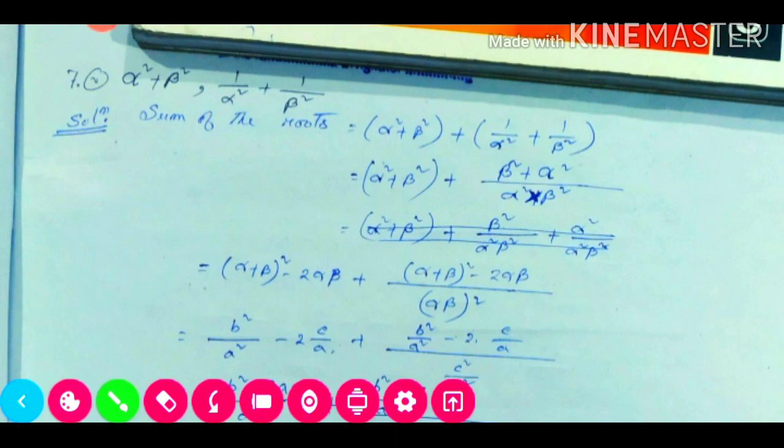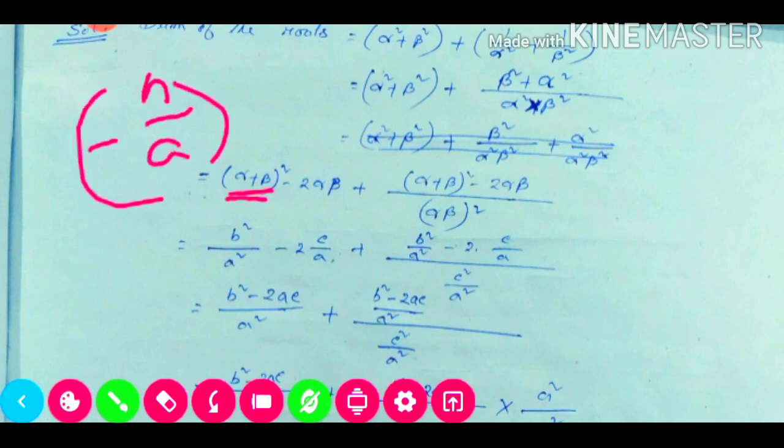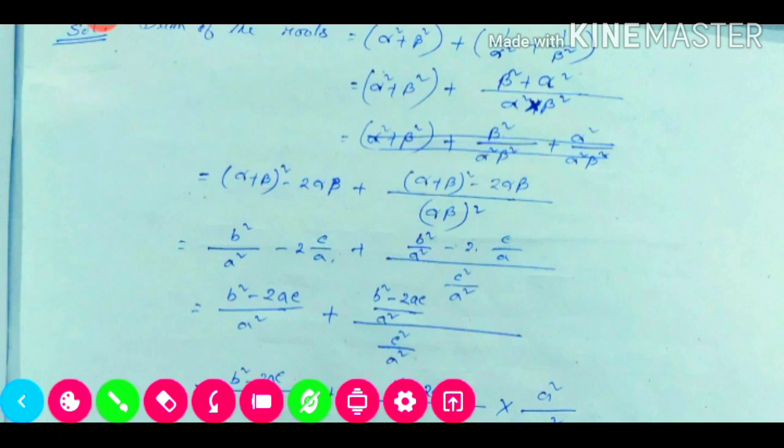Now we put their values. Whatever values we got, first the alpha plus beta formula is what? Minus b by a. So here we'll put these values. Alpha plus beta value is minus b by a, and the whole square there, so it will be positive b square divided by positive a square, minus 2 alpha beta value, c by a. Similarly here also we'll put the values, so this one we are getting here.